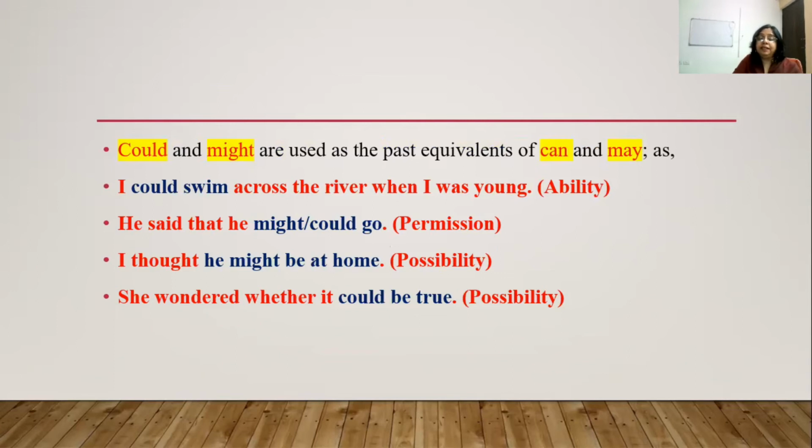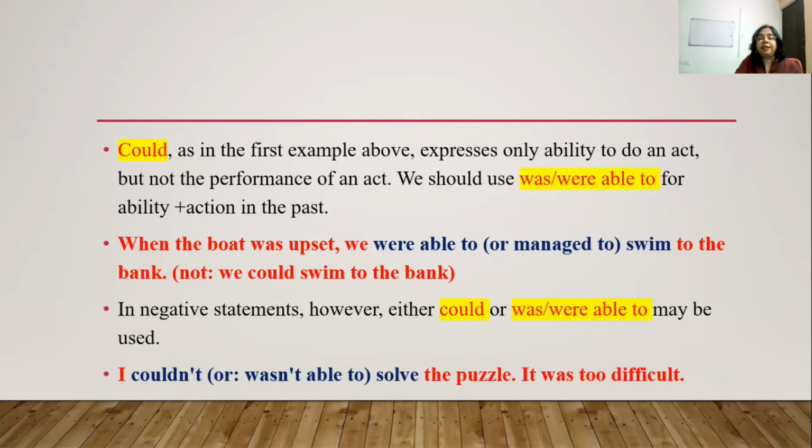"He said that he might or could go." He might go or he could go. Both forms denote permission. Next comes, "I thought he might be at home." Again, this is possibility. "She wondered whether it could be true." Again, possibility. Could, as in the first example above, expresses only ability to do an act, but not the performance of an act. We should use was or were able to for ability plus action in the past.